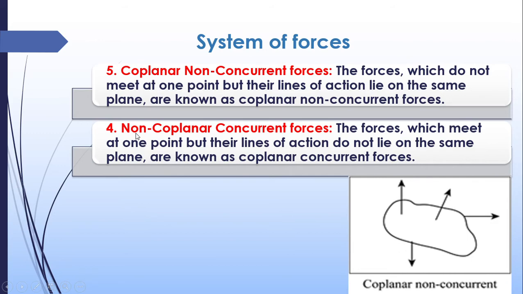Another force type, this is actually 6, I mean it was a mistake. Non-coplanar concurrent forces. Non-coplanar concurrent means they are not acting on the same plane, but they are converging at the same point. Then they are known as non-coplanar concurrent. These are forces which meet at one point but their lines of action do not lie on the same plane.